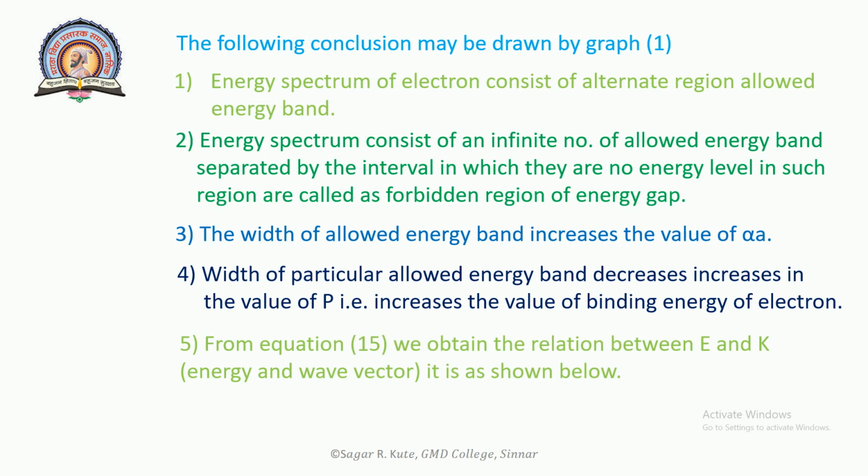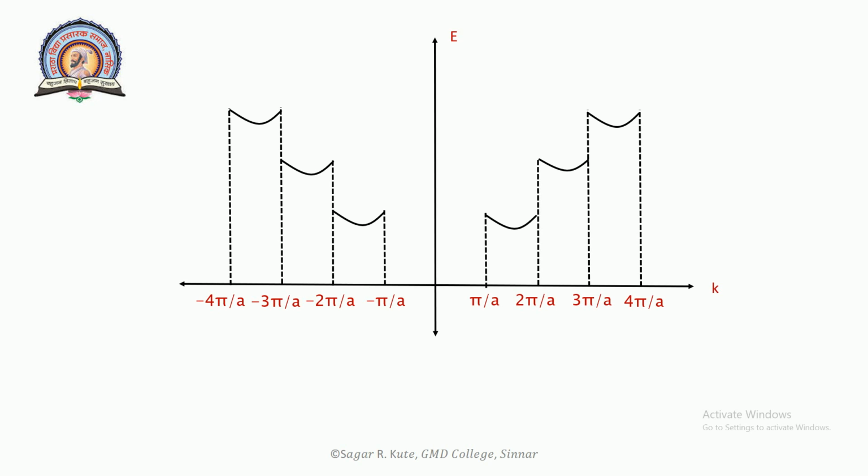Fifth, from equation 15 we obtain the relation between E and k, energy and wave vector. It is shown below in this diagram. From the first graph seen on the last slide, the discontinuity of the E minus k curve occurs at the value k is equal to n pi upon a, where n is equal to 1, 2, 3 up to infinity. The values of k define the boundary of the Brillouin zone.